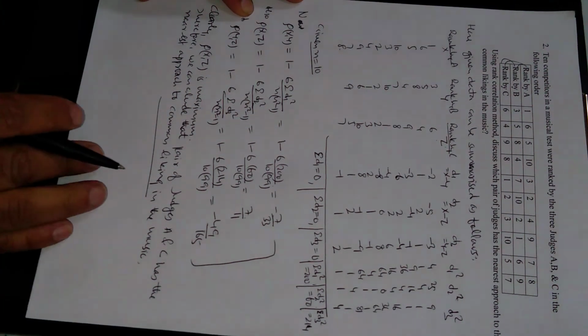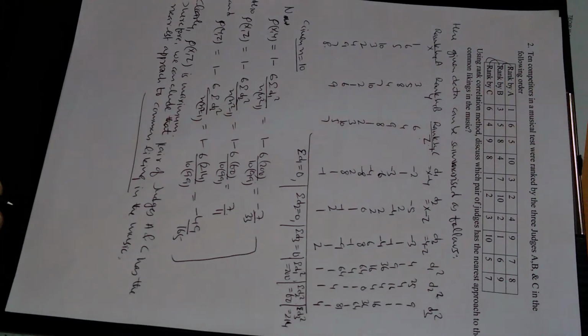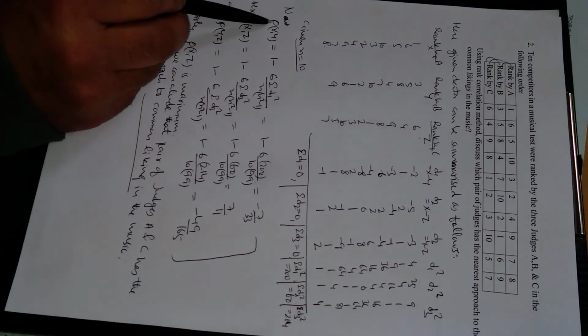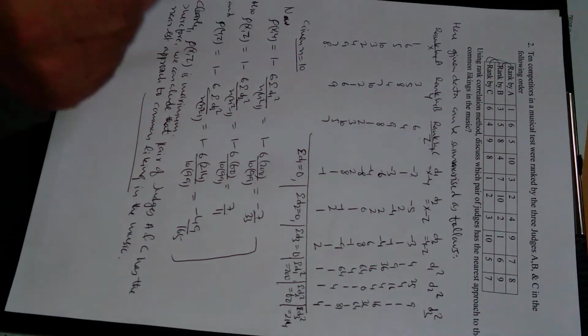So this is all about some problems on rank correlation coefficient, small rho.